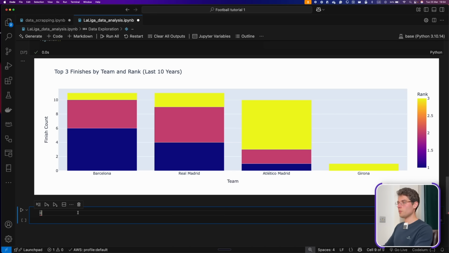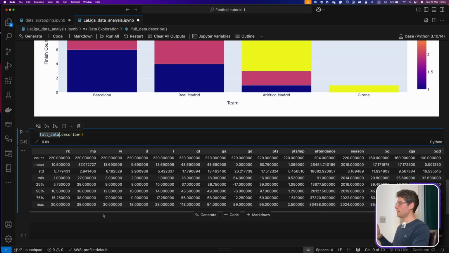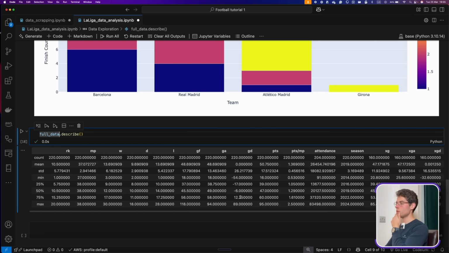Also, a good rule of thumb is to look at your statistical analysis in here. So if you do full data.describe, you can look at the statistics, and especially for numerical values, you'll see that the other categorical or textual categories we don't see them. We only see the numerical values.